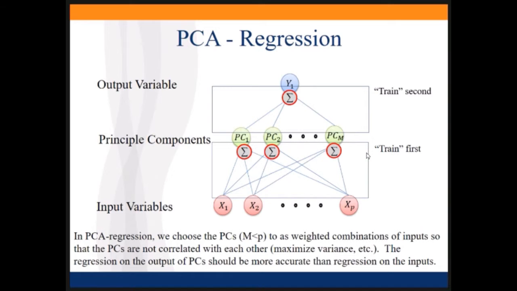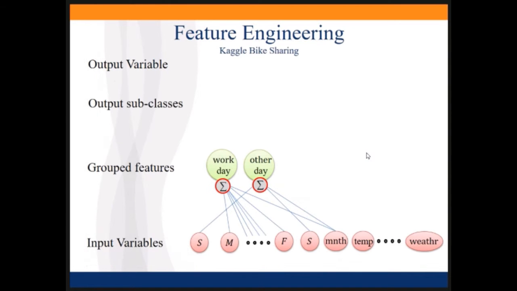Another concept we talked about that's worth discussing in this framework is feature engineering. And so here is our Kaggle bike sharing example. Remember our input variables, we had Sunday, Monday, Tuesday, Wednesday, Thursday, Friday, Saturday in the bottom there. And then we had some weather and month and temperature information. One of the things we said is you could put all that into a random forest and predict output. But you're going to get more accuracy if you group some of those before you make your random forest output. And so we could take our input variables and make some grouped features.